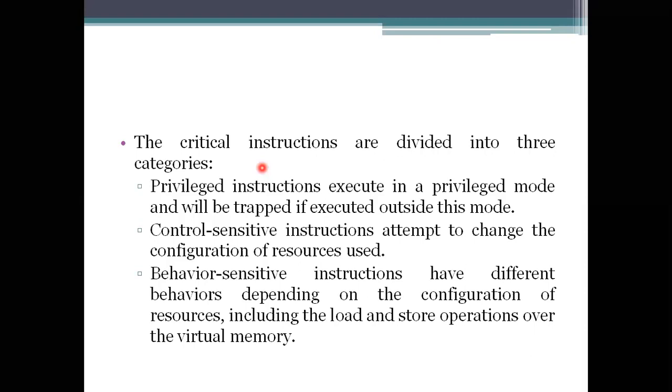How do we know? In hardware support we see two modes, user mode and supervisor mode.